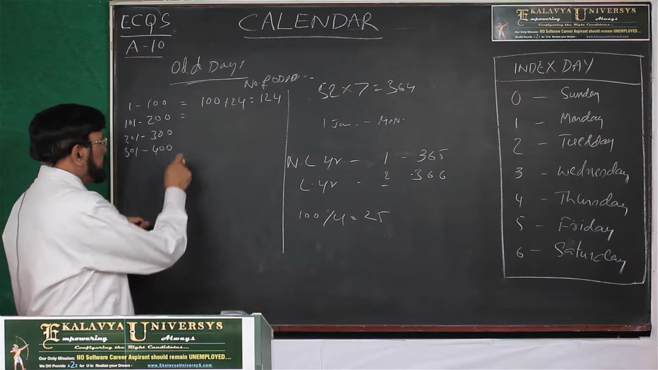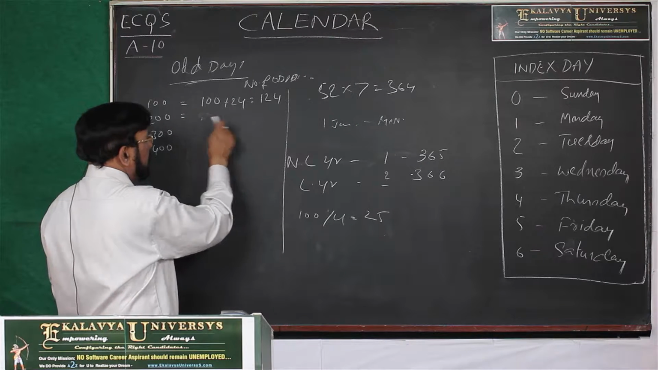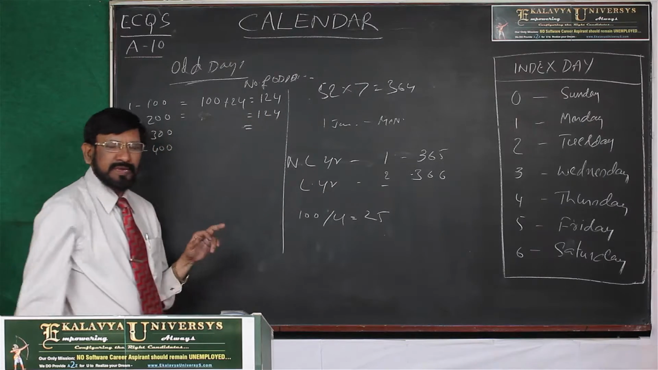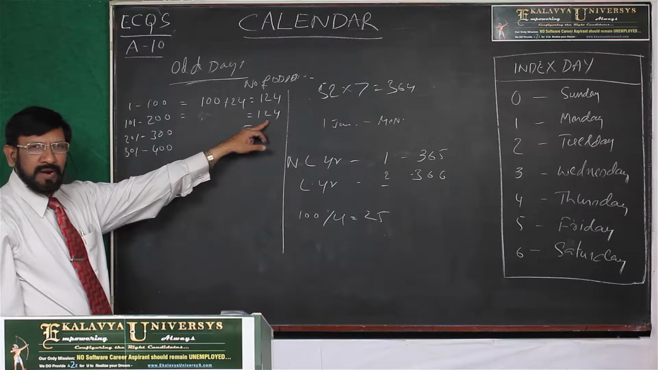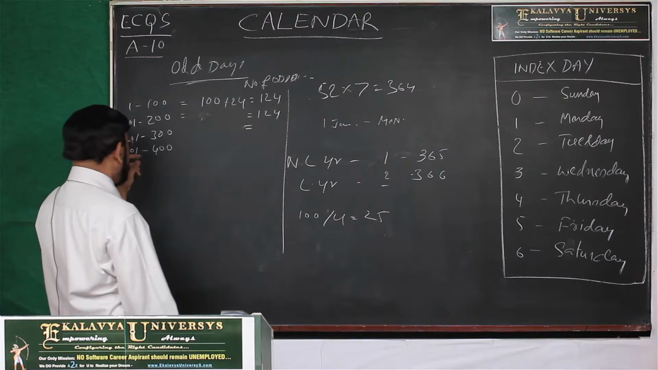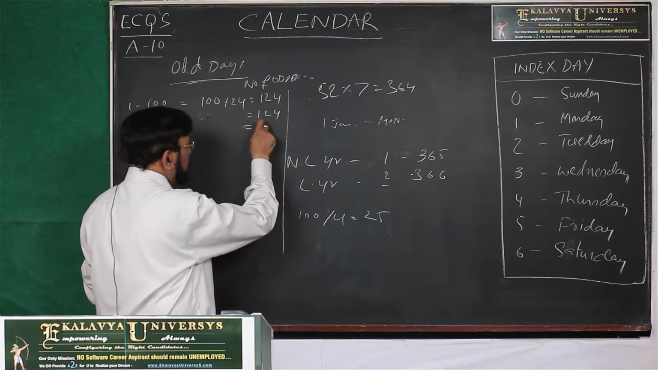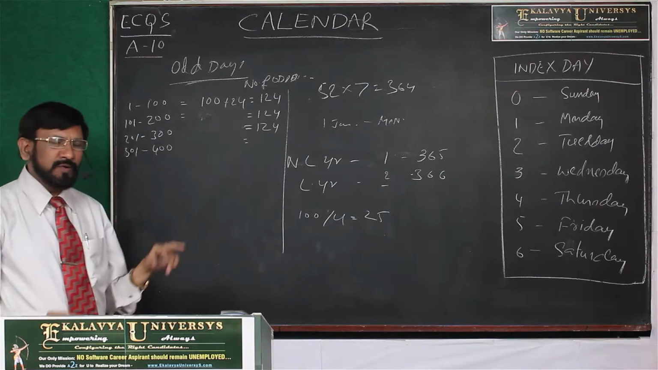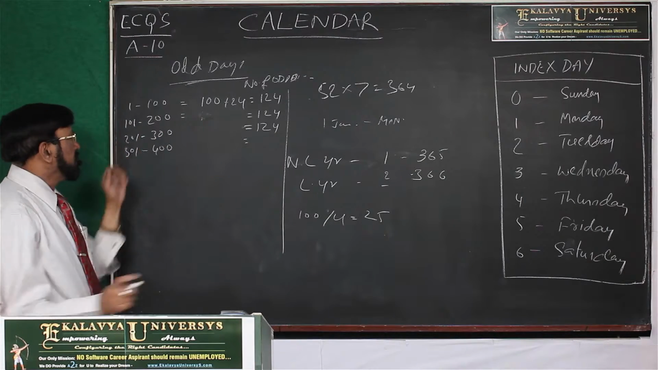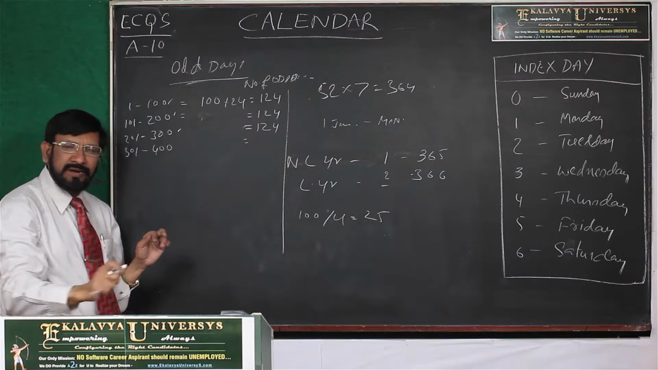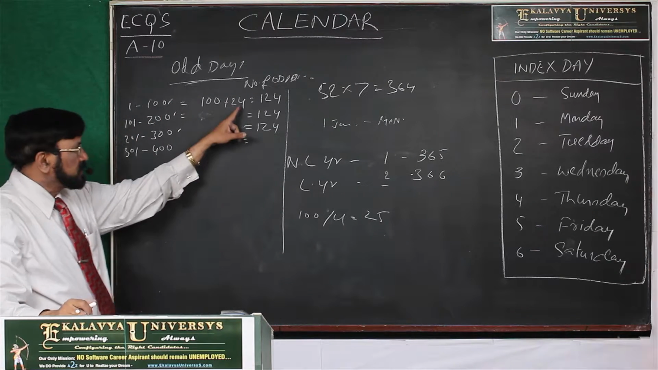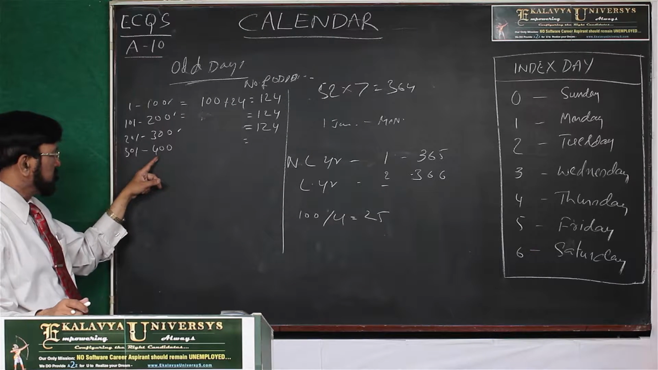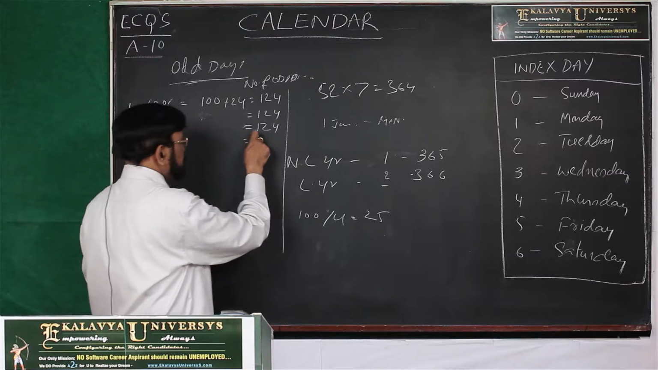The same thing for the second 100 years: 124 odd days are there. Third, 201 to 300, another 124. Now 301 to 400 is special, because 100, 200 and 300 are non-leap years. That's why we have taken 24 for those. For this last one, how many days do we have to take? 125 we have to take.